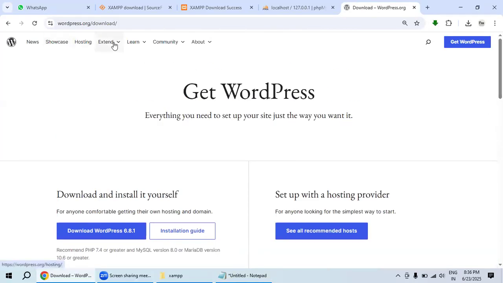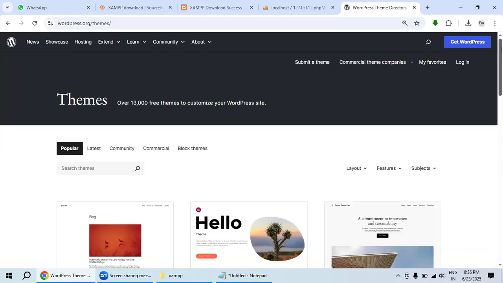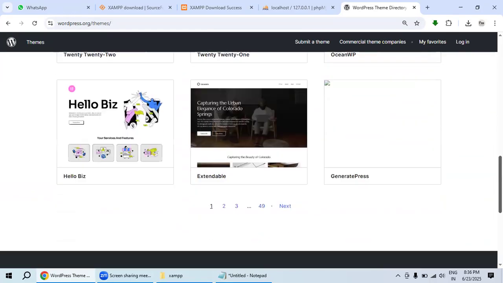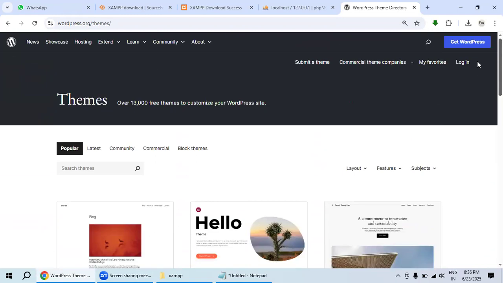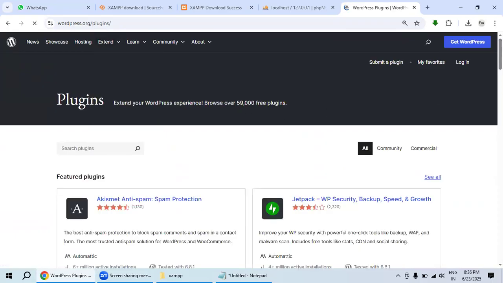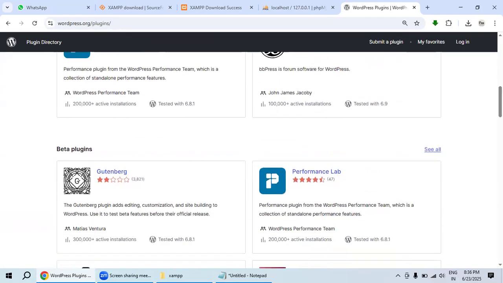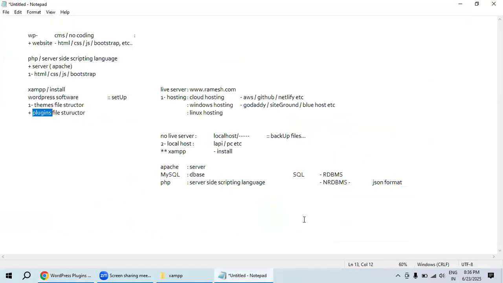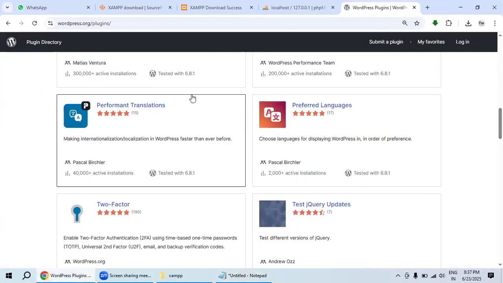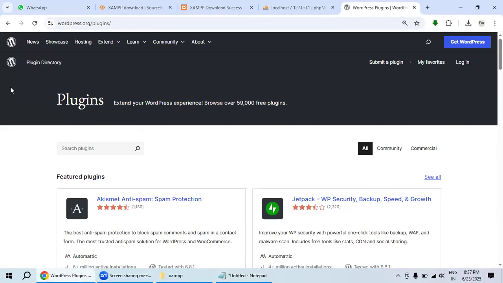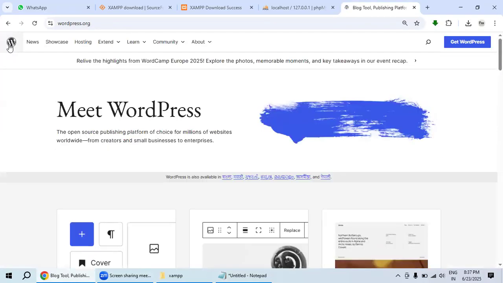So come over here, you could see there is Extend. Just select the themes. Here you can see there are multiple kinds of free themes. Okay, did you understand? If you want to download, go to Extend. There are plugins there too. Just select that one, and over here you could see there are multiple kinds of plugins, which means whatever WordPress themes and plugins we had, whatever software we want to install, WordPress.org is enough. Did you understand? WordPress.org is enough.